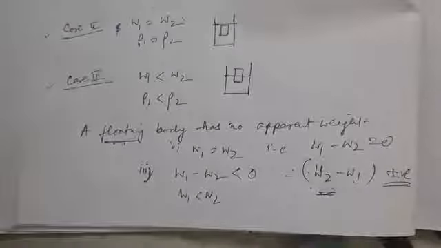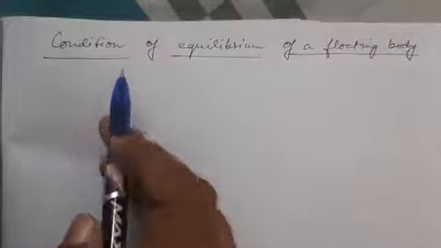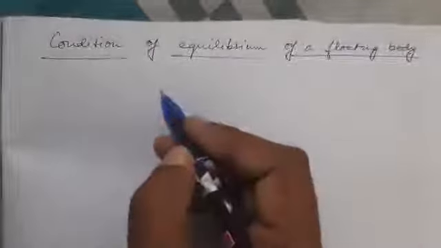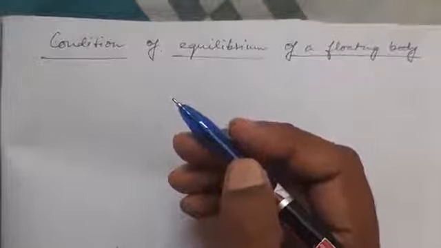These types of mathematical problems are there in the examination. Now we are going to deal with a very important concept, the condition of equilibrium of a floating body. There are 2 conditions. One is named the condition of flotation and another is known as the condition of equilibrium. Now, what is the condition of flotation? We have already studied about these things. The weight of the floating body must be equal to the weight of the liquid displaced.